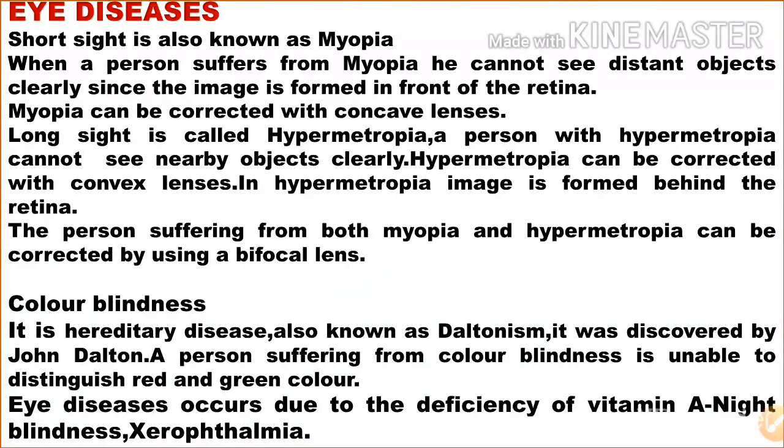The next eye disease is color blindness. It is a hereditary disease, also known as Daltonism, and it was discovered by John Dalton. A person suffering from color blindness is unable to distinguish red and green colors. Eye diseases that occur due to deficiency of vitamin A are night blindness and xerophthalmia.